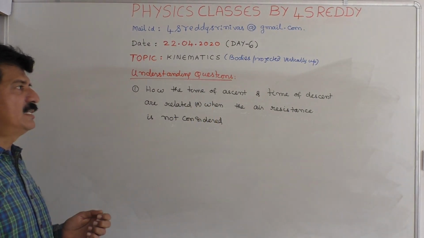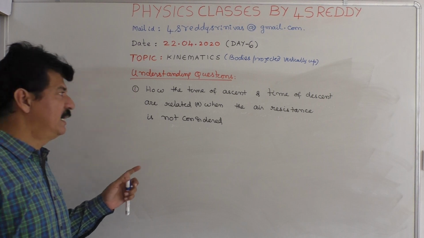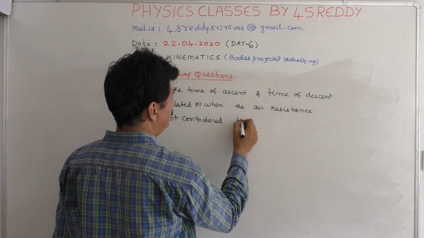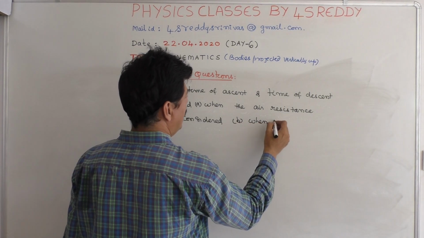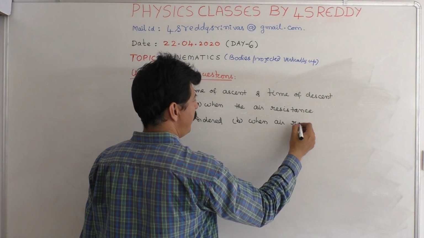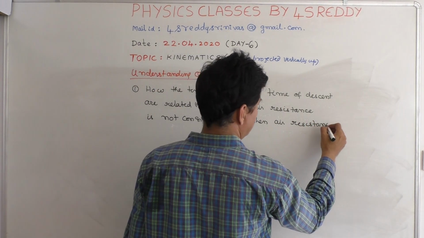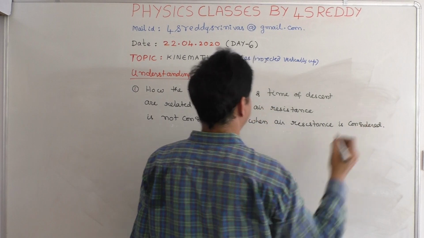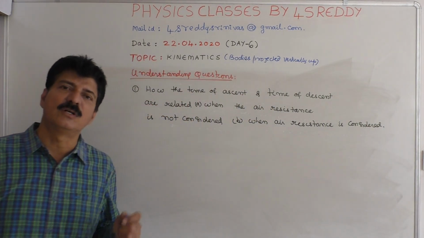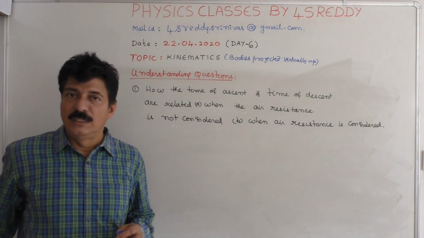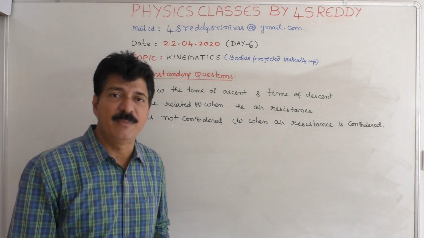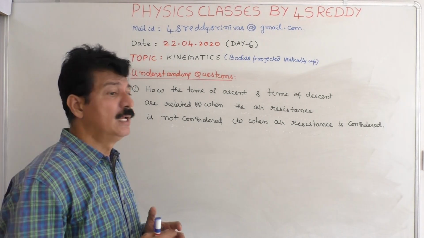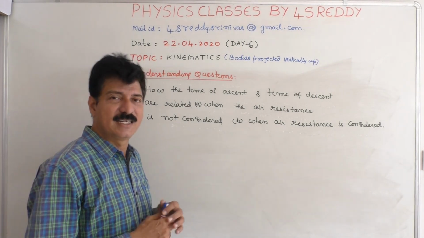How the time of ascent and time of descent are related, A bit when air resistance is not considered, B bit when air resistance is considered. This is the question. In the derivation, what you observe, time of ascent is u by g, time of descent is u by g. This is applicable only when air resistance is not considered.